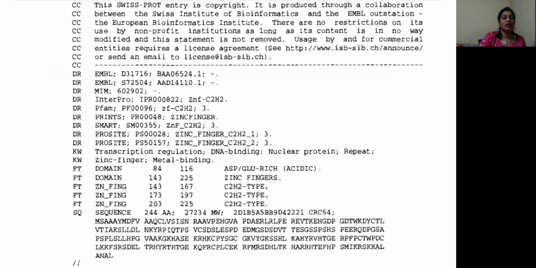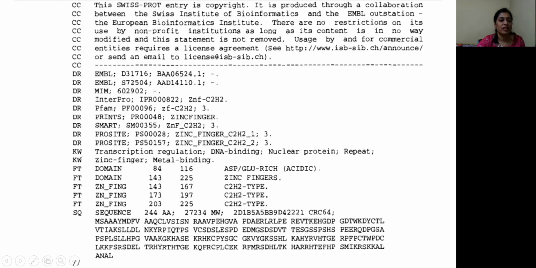The next portion of the SwissProt file is the comment section, where related information is provided. Database reference, the cross link to the EMBL database, means the corresponding gene sequence information is provided here. The cross references to the EMBL database are given here. Then it also has the relevant information in PFAM, PRINTS, SMART. These are all secondary databases of protein information. All the cross references to these databases relevant to this sequence have been given.